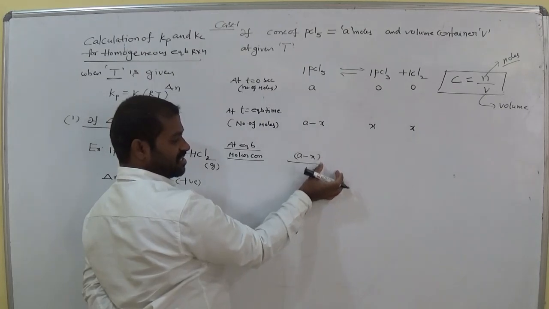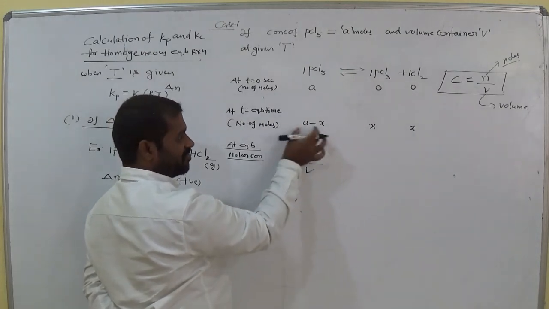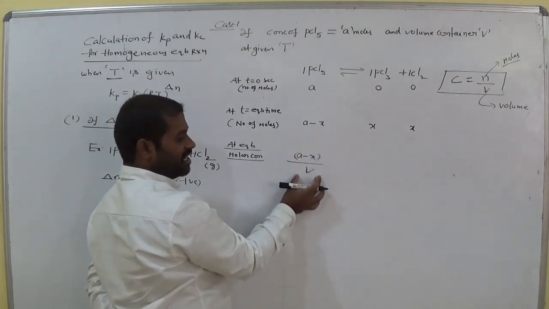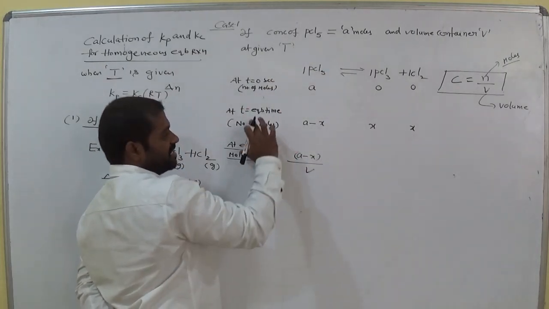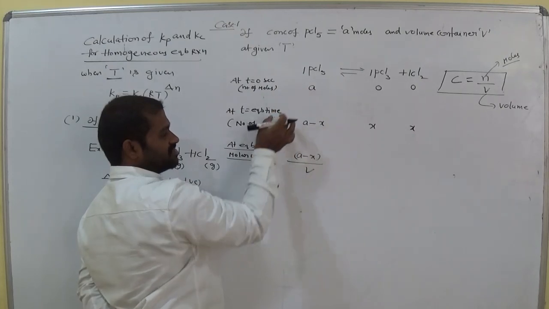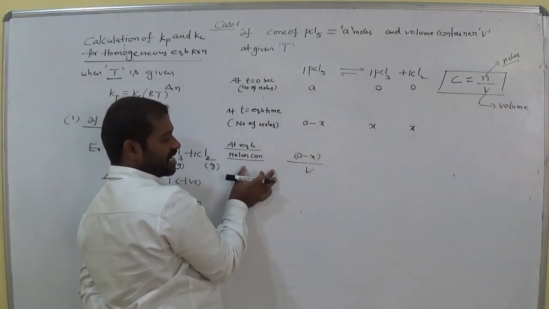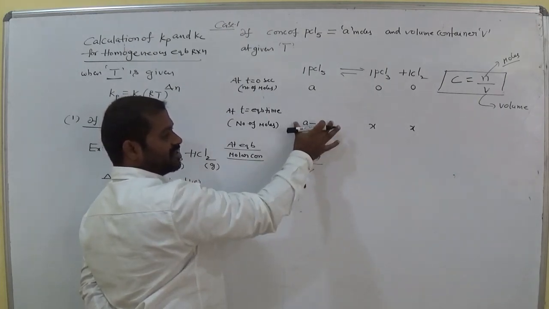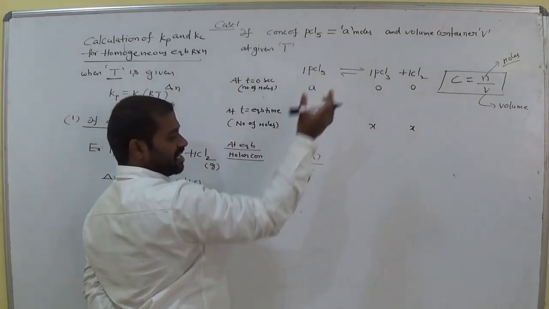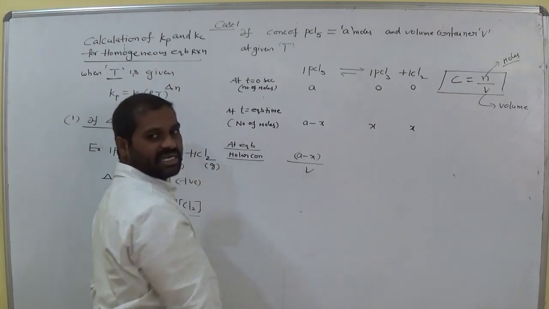Number of moles by volume. Number of moles divided by volume gives the molar concentration at equilibrium. Remember these terms: initial moles, moles at equilibrium, and molar concentrations at equilibrium. How do we get this? The number of moles at equilibrium divided by the given volume gives the molar concentration at equilibrium.